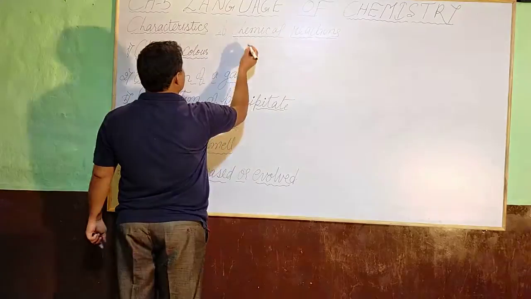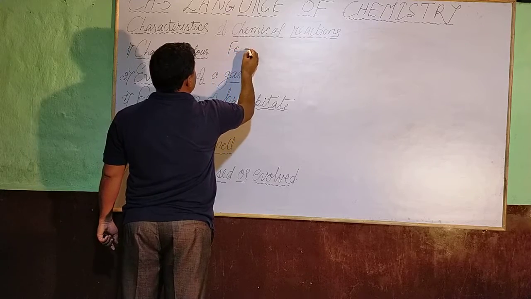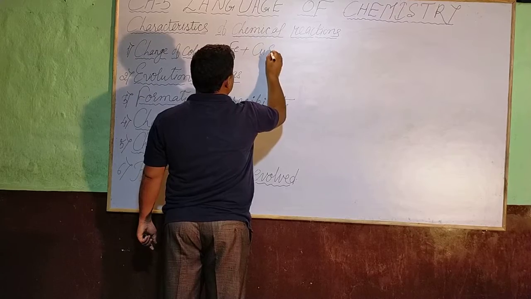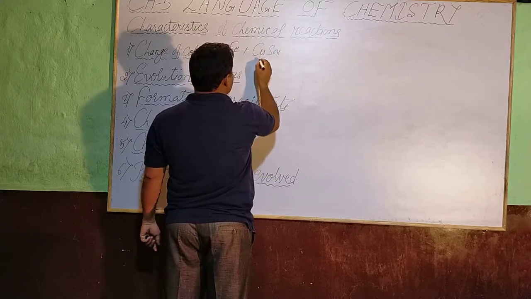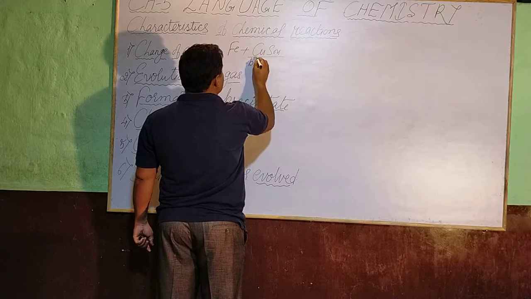Please pay attention here. Iron reacts with copper sulfate. Copper sulfate is in solution form and blue in color.